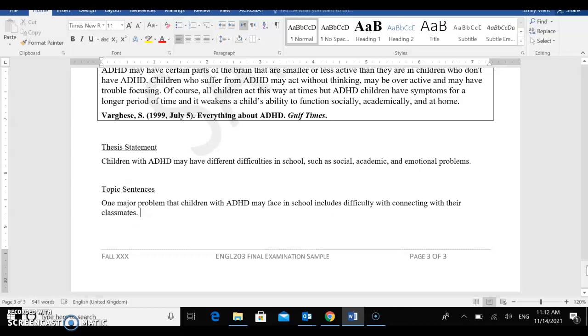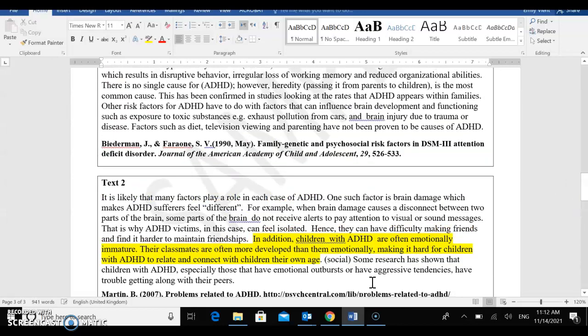That's the specific social problem that's mentioned here in the first text.